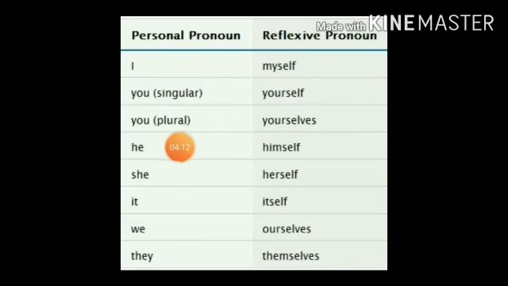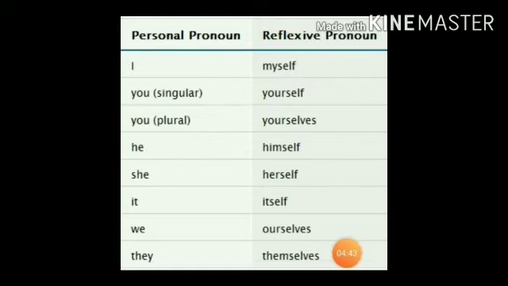If you is used in plural form, it becomes yourselves in reflexive pronoun. He becomes himself, she becomes herself, and it becomes itself, we becomes ourselves, they becomes themselves. All the personal pronouns become like that in reflexive pronouns.